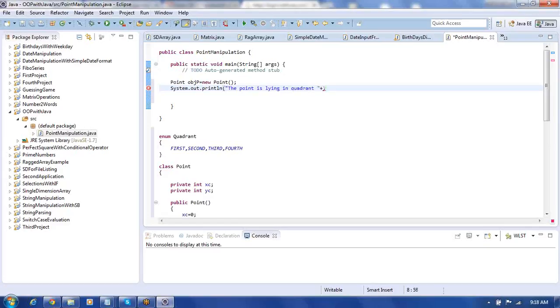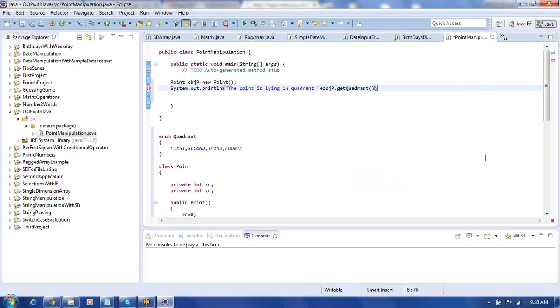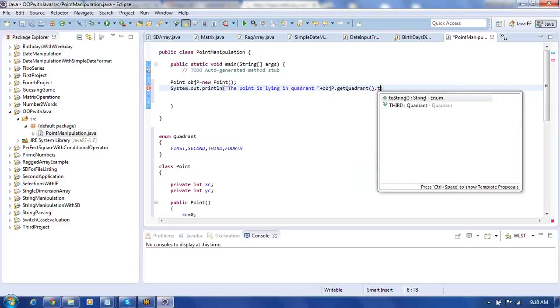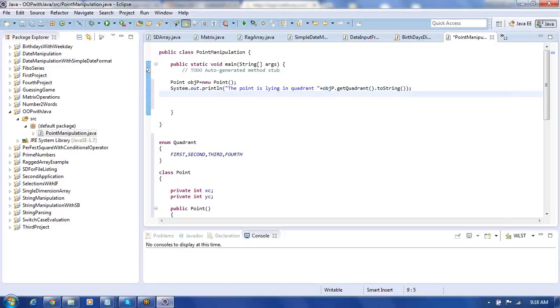We put plus here followed by object p dot, you can say get quadrant. This can be returning for us quadrant, that you can convert to string. Like this let us try to print here. So this can give you the quadrant of the given x and y coordinate. I mean the quadrant of the point it can give. So it is going to take the x and y, and with the help of that it can find out in which quadrant it is lying for us.